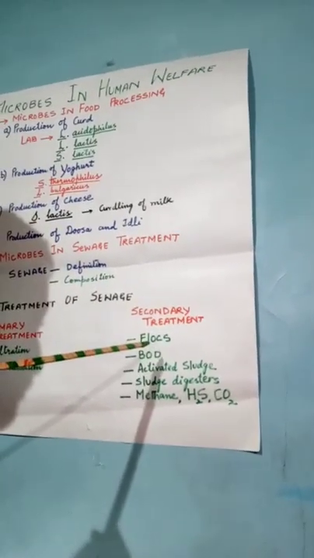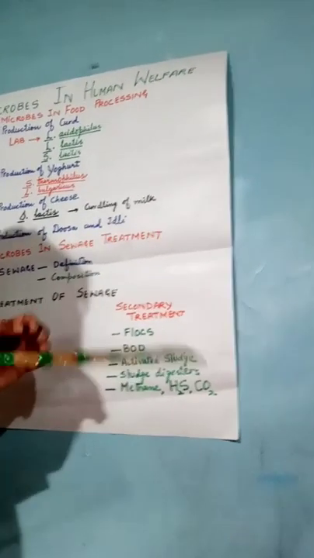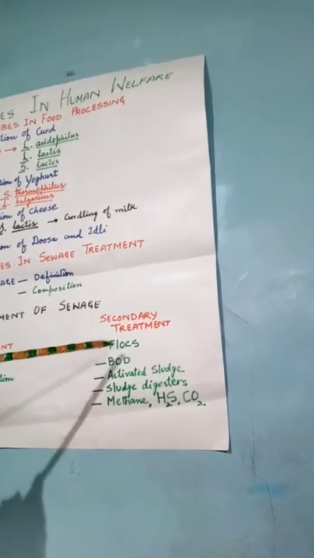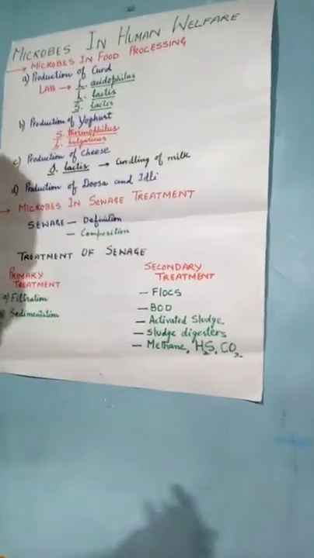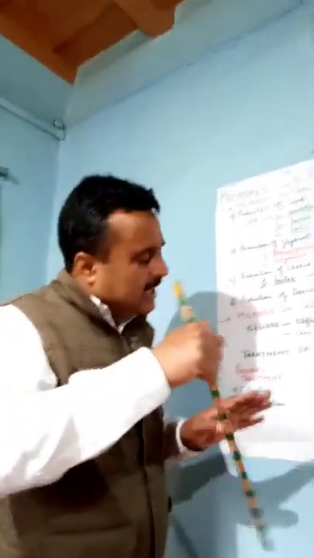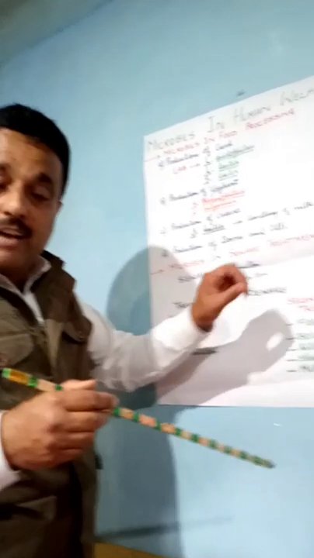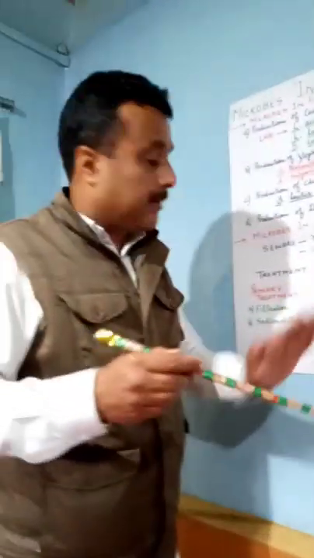What are these microbial flocks? Microbial flocks are simply bacteria which are in association. These are aerobic bacteria in association with algal filaments having a mesh-like structure. These flocks reduce the oxygen content, giving rise to the biochemical oxygen demand. And this sewage is treated continuously until the oxygen level is restored.